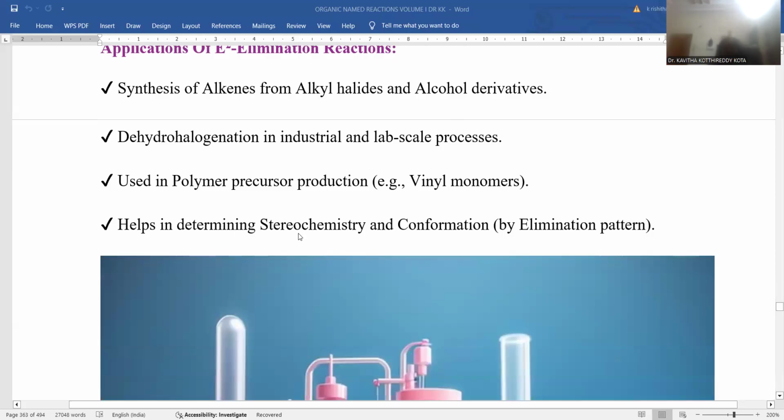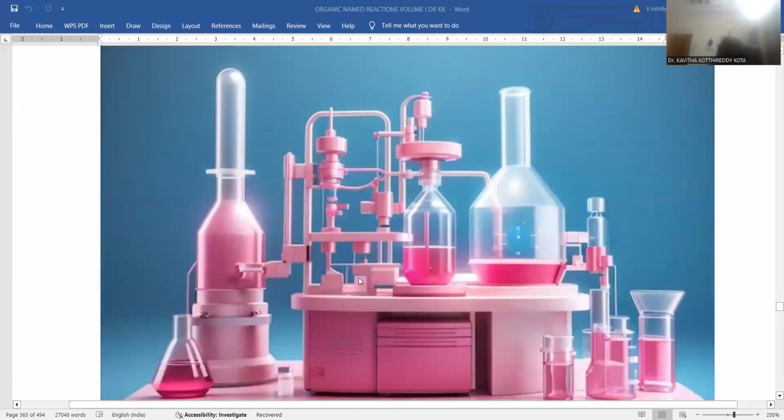They also help to identify the stereochemistry and conformation of the compound, how the orientation is taken within the compound and what kind of elimination patterns are followed. That is clearly understood by E2. E2 elimination always proceeds through anti-periplanar elimination. Opposite-direction species are eliminated, giving rise to the product alkene, right? This is how you can notice that alkene synthesis is possible by the E2 elimination reaction process.